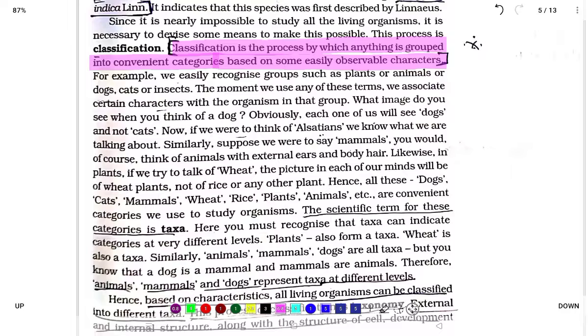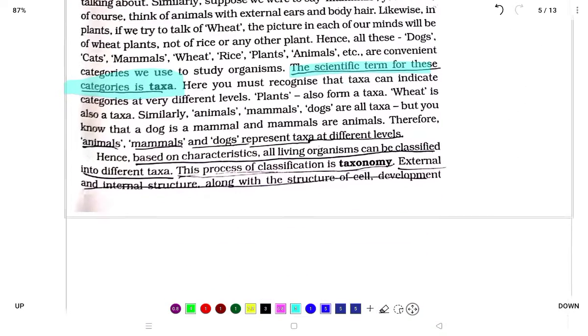So, the scientific term for each category, like we are grouping dogs, cats, cow, buffalo, or rice plants, tobacco, like this we are grouping the plants itself. These are said to be the scientific term for these categories. The scientific name for the category is taxa. Therefore, animals, mammals, dogs represent taxa at different levels. See, animals, the animal kingdom, is a separate taxon. Mammals will come under class or something else, and dogs in a similar way. So these all represent different taxa.